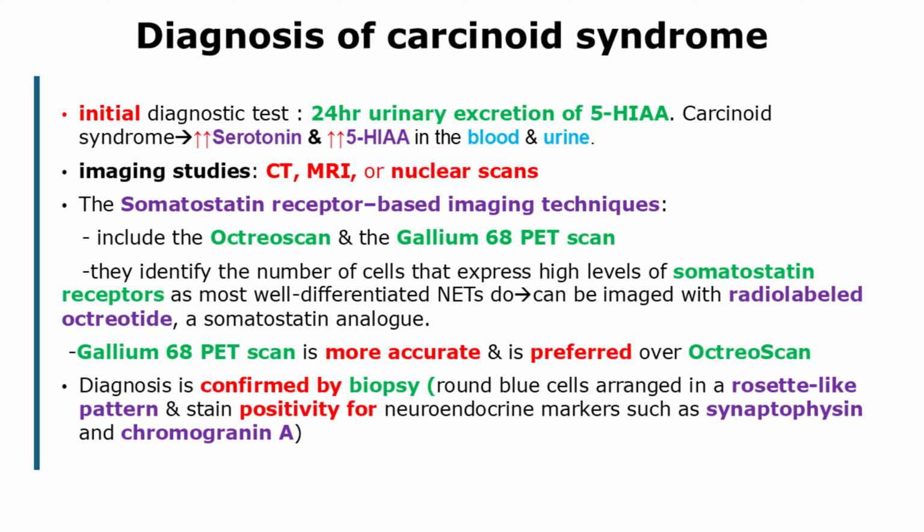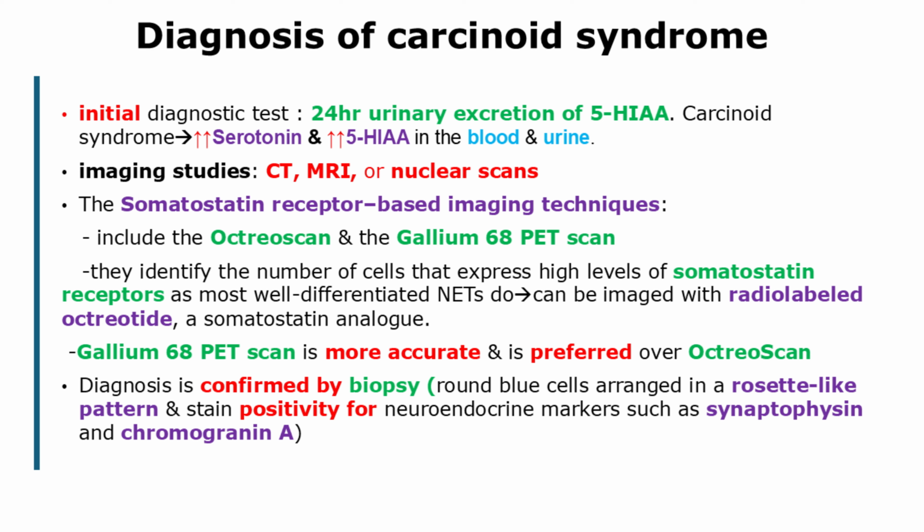The somatostatin receptor-based imaging techniques include the Octreoscan and the Gallium-68 PET scan, and they identify the number of cells that express somatostatin receptors. Most well-differentiated NETs express high levels of somatostatin receptors and can therefore be imaged with radio-labeled octreotide, a somatostatin analog. These scans allow for whole-body imaging. With an Octreoscan, a radio-labeled octreotide is injected, and it binds to the increased number of somatostatin receptors on tumor cells. A gamma camera then detects the radioactive octreotide signal, generating a whole-body image that shows where the tumor is.